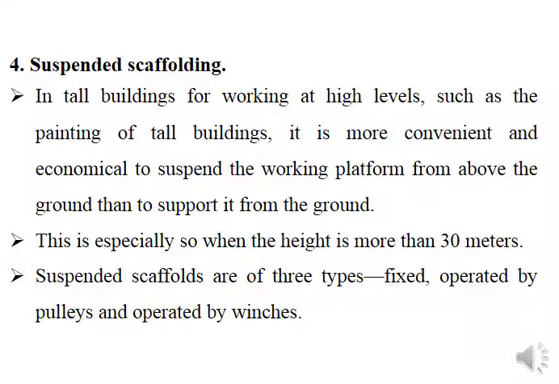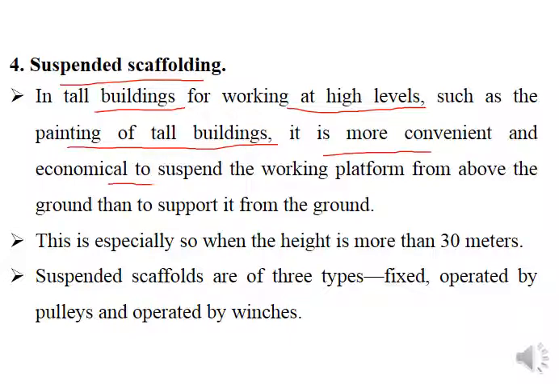Then comes suspended scaffolding. In tall buildings, for those working at high levels, such as painting of tall buildings, it is more convenient and economical to suspend the working platform from above than to support it from the ground. This is especially so when the height is more than 30 meters. Suspended scaffolds are of three types: fixed, operated by pulleys, and operated by winches.